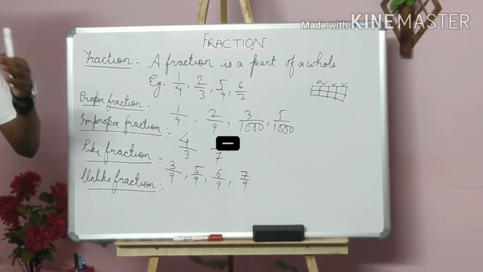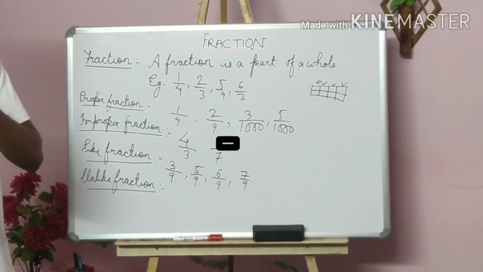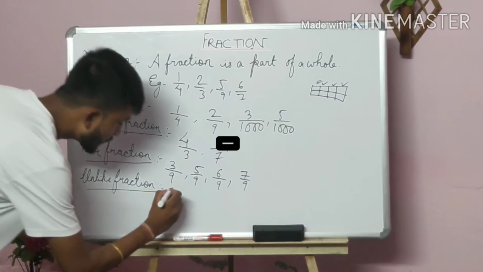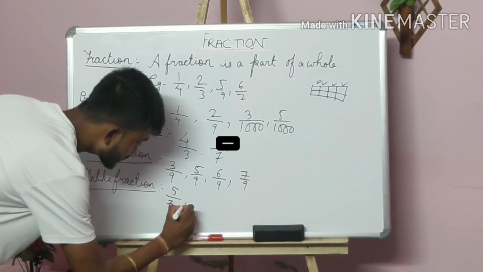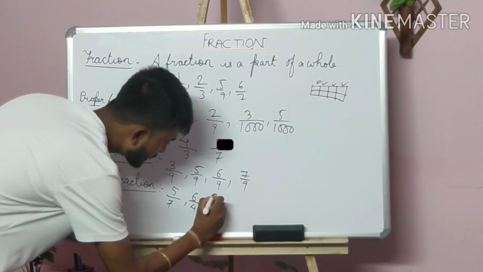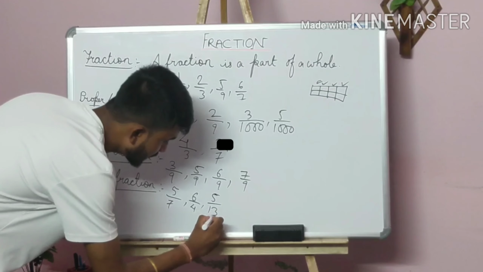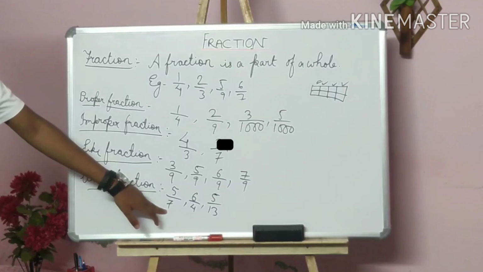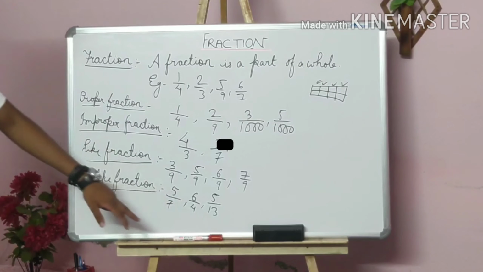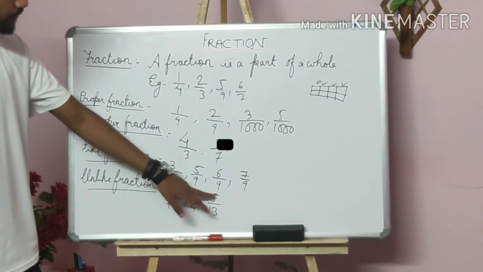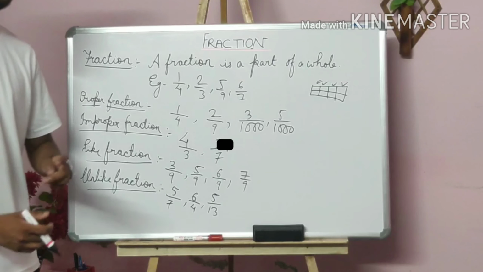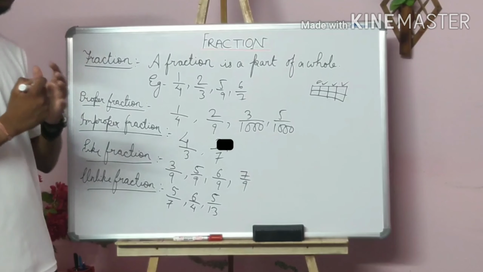Simply, if two or more fractions don't have the same denominator, they will be considered unlike fractions. Suppose 5 by 7, 6 by 4, 5 by 13. Are the denominators the same here? Here it is 7, here is 4, here is 13. No. So 5 by 7, 6 by 4, 5 by 13 are unlike fractions. I think you have got the idea of unlike fractions.